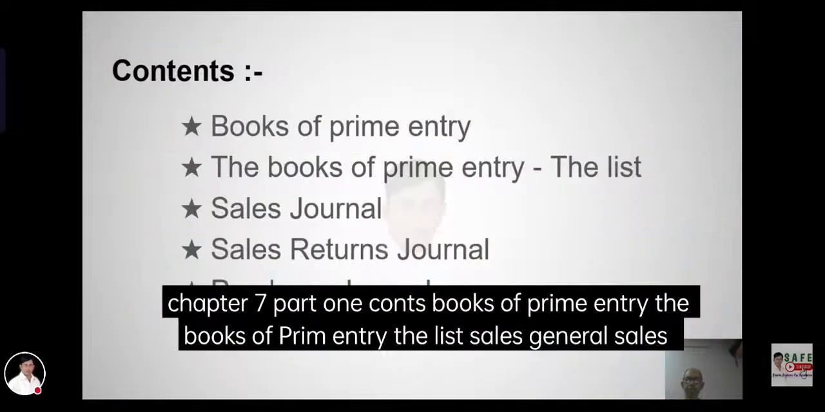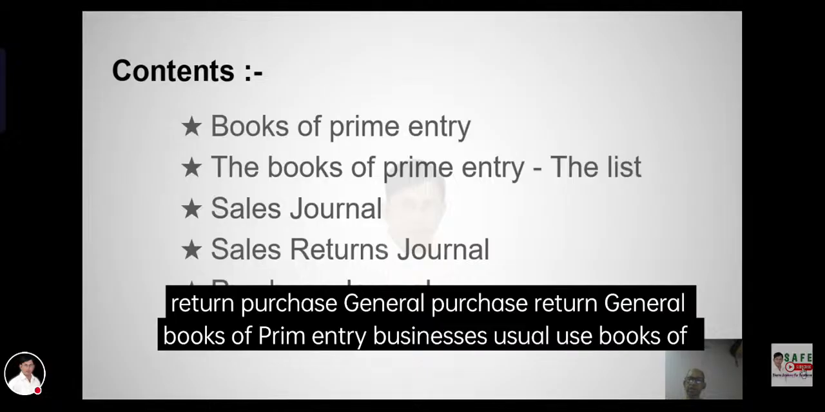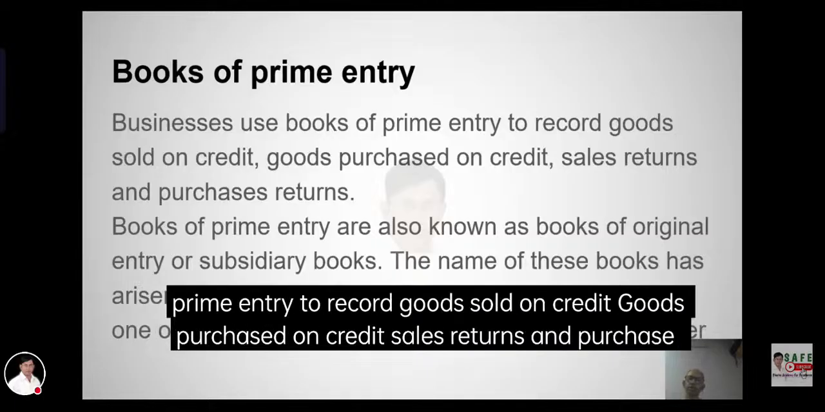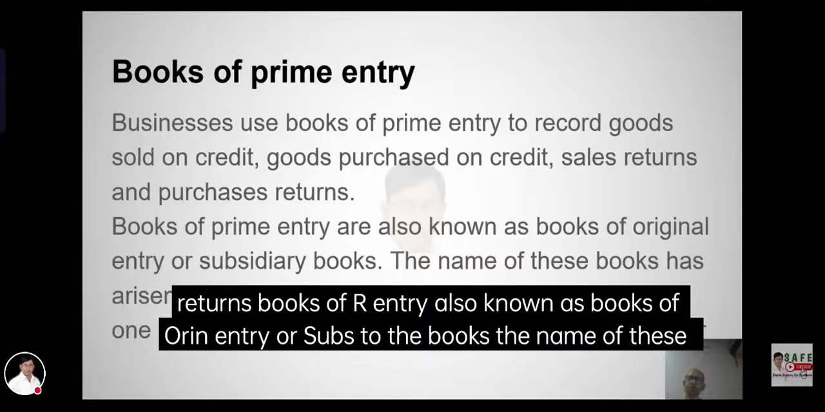Chapter 7 Part 1 Contents: Books of Primary Entry. The books of primary entry are the sales journal, sales returns journal, purchase journal, and purchase returns journal. Books of primary entry, also known as books of original entry or subsidiary books, are used to record sales, purchases, sales returns and purchase returns.